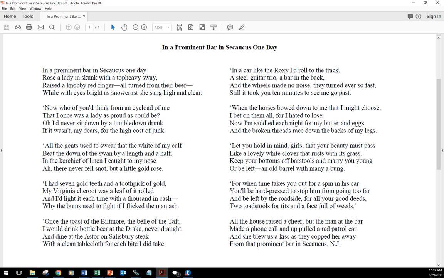Now I'm saddled each night for my butter and eggs, and the broken threads race down the back of my legs. So this is an interesting shift because she uses the same idea, right? Horses racing. So she compares herself to the horses. She's the one being saddled, and the broken veins on her legs are racing like the horses.